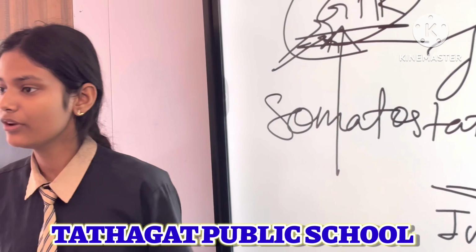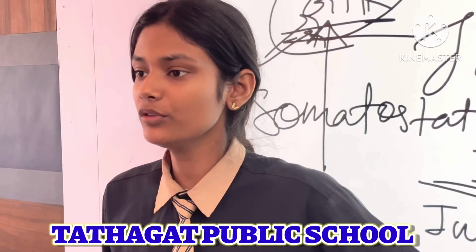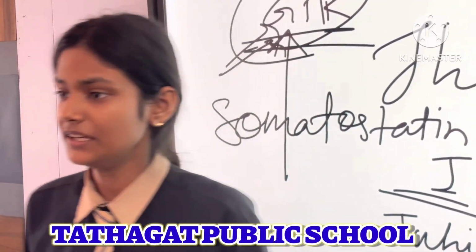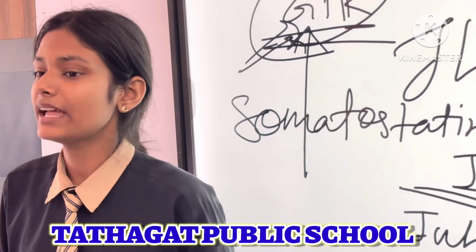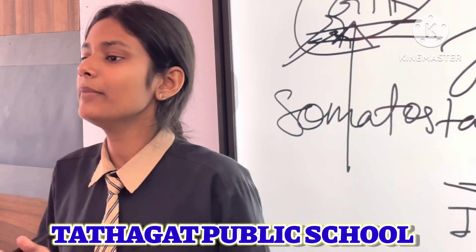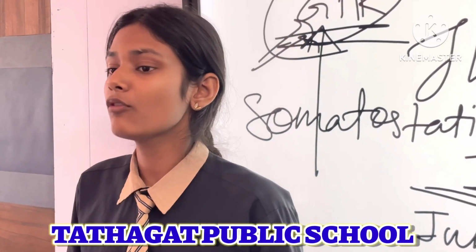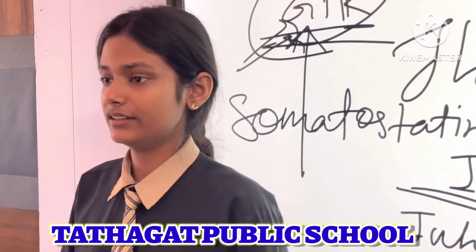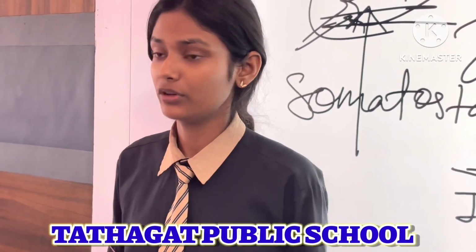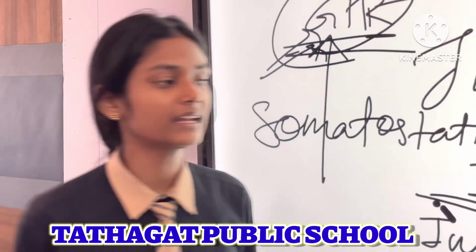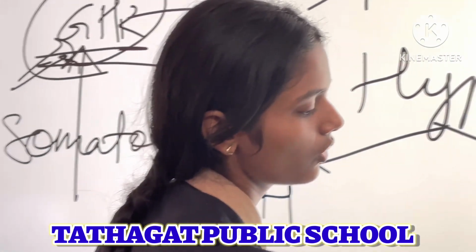Alright, now we will move on to the next hormone, which is the releasing hormone. These both are the types that we have classified. There are many hormones produced by the hypothalamus, but we have categorized them into two main types: first is the inhibitory hormone, and second is the releasing hormone.